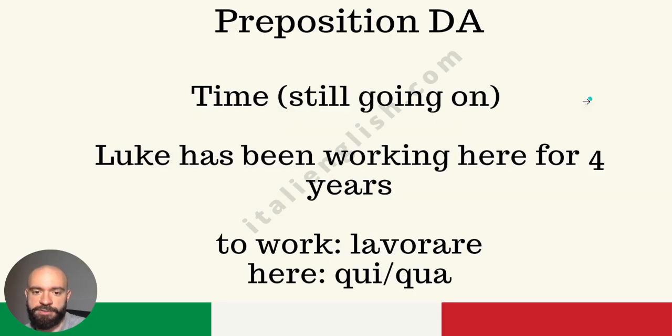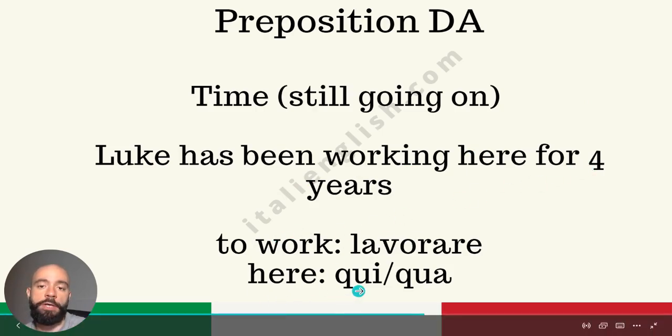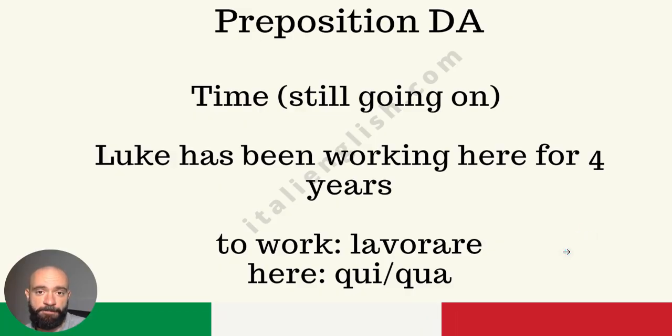Okay, so give me this one. Luke has been working here for 4 years. To work is lavorare, and here is either qui or qua. Doesn't matter which you pick, they are completely equivalent. Pick your favorite one. All right, so think about it.